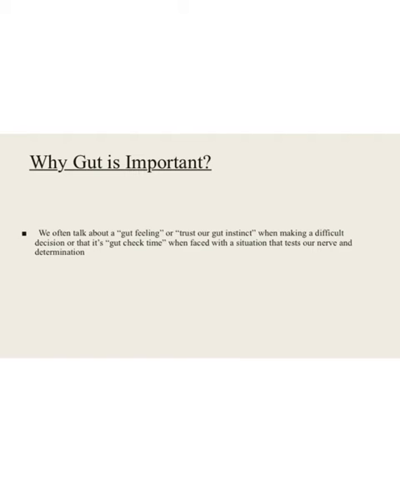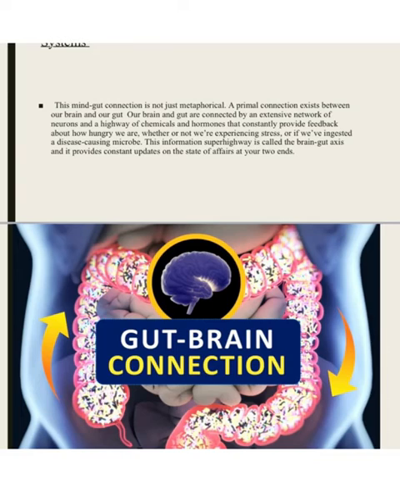It seems to be metaphorical or hypothetical, but in fact it isn't, because we have the brain-gut connection, or the brain-gut axis. We have an extensive network of neurons between our brain and the gut, and a connection of hormones, like when we have stress or when we are hungry. That's what I mean by the gut-brain connection.